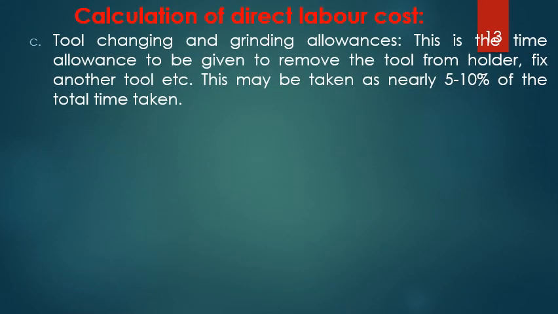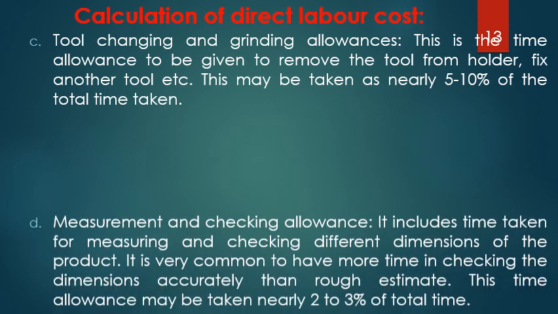Then comes the tool changing and grinding allowances. I cannot take the time as per my convenience to change the tool. There is again a standard value for that, normally 5 to 10% of the total time. So that is 5% for personal, 5% for fatigue, and around 10% for the tool changing time.